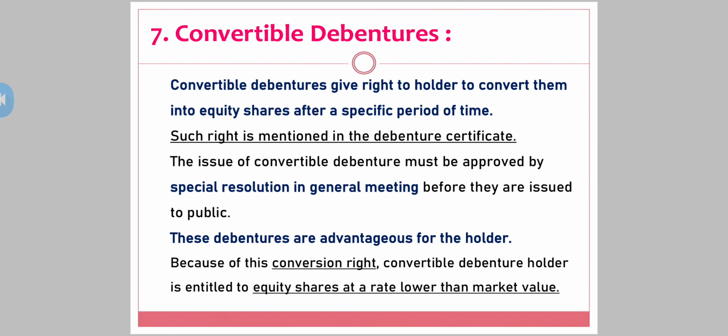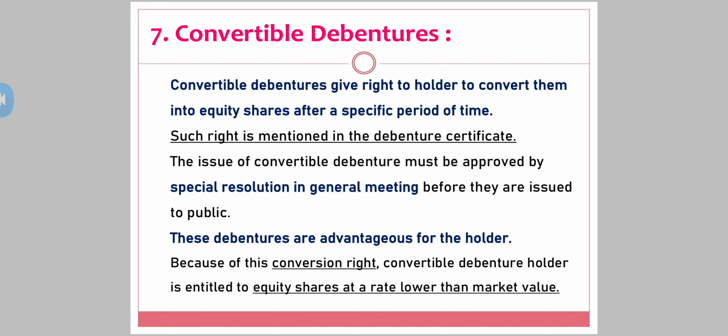The seventh one you have is convertible debentures. Debentures can be converted. Now we are going to see into what. Convertible debentures give a right to the debenture holder to convert them into equity shares after a specific period of time. Such a right is mentioned in the debenture certificate. At the time of issuing, the company will mention in the debenture certificate that after 5 years, the company is going to convert these debentures into equity shares.